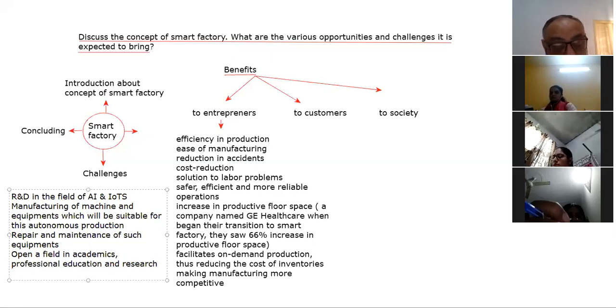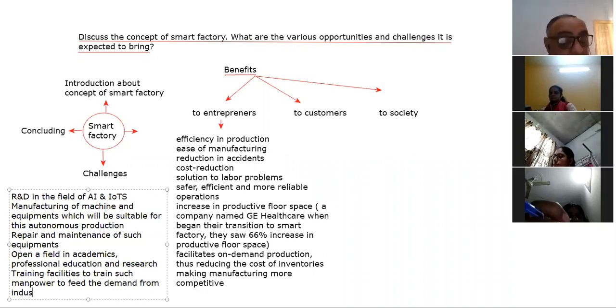The next thing is better training facilities, right? To train such manpower to feed the demand from industry, right? To feed the demand from industry, that is there.